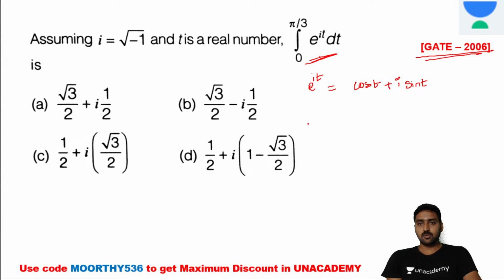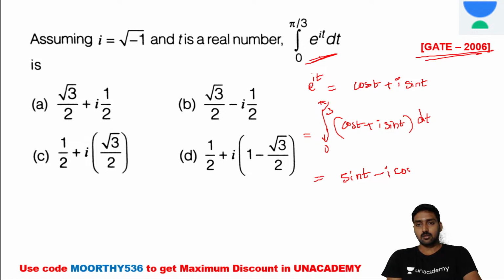In the integration, while substituting it, what we are getting is the integral from 0 to pi divided by 3 of cos t plus i sin t into dt. While integrating it, cos t integration is equal to sin t, plus sin t integration is minus cos t, minus i into cos t. Now substitute upper limit pi by 3 and lower limit 0.